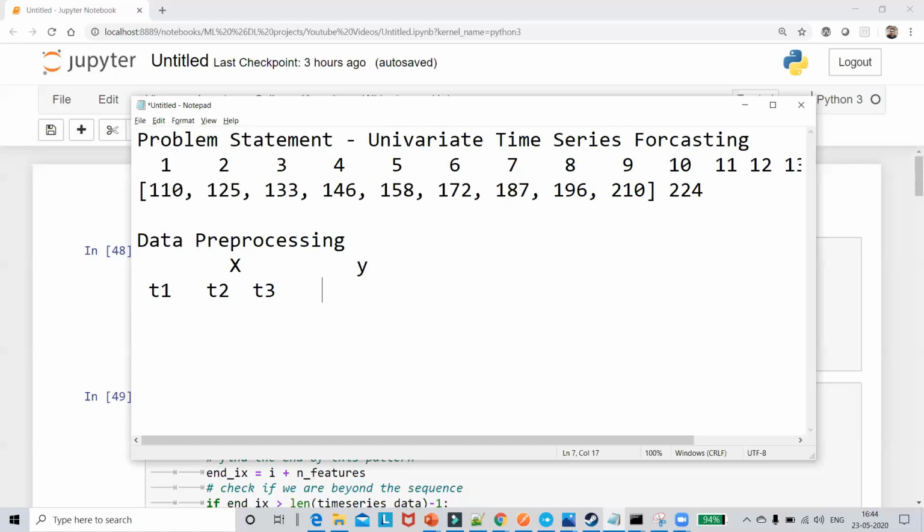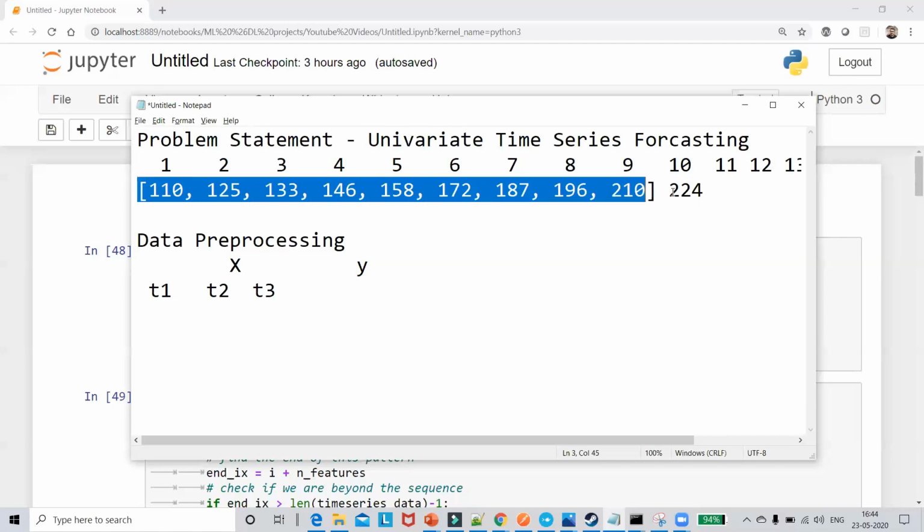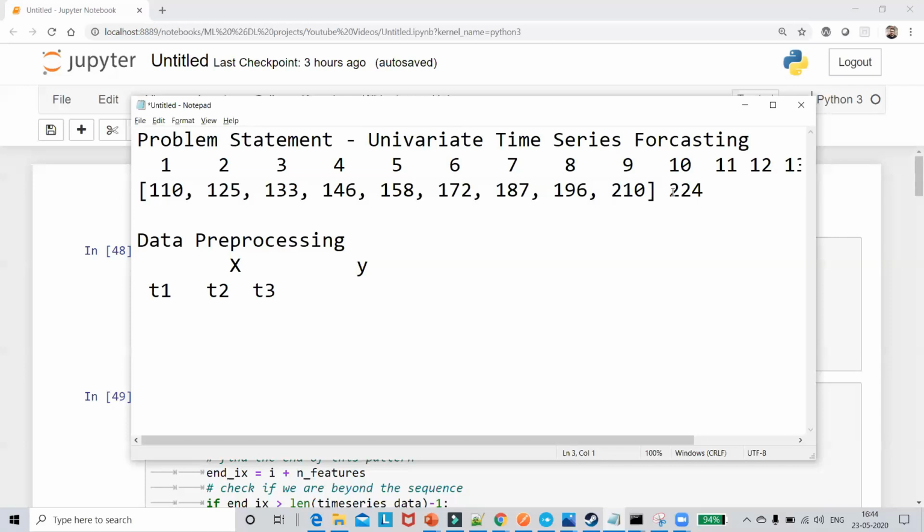So I also have to create my Y value over here, which is my output. Now, how will I actually create it? Understand, guys, suppose this is my data set. Initially, I have the first 10 days' values, or 9 days' values. How do we have to divide this? Suppose let me consider 110, 125, 133 as my first independent features.